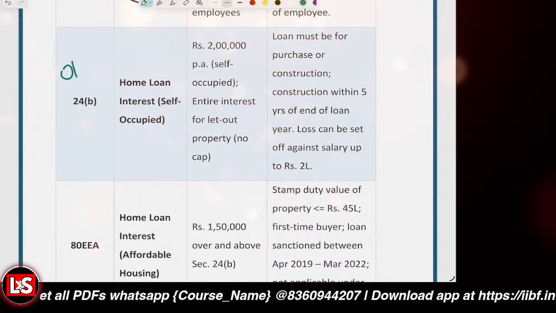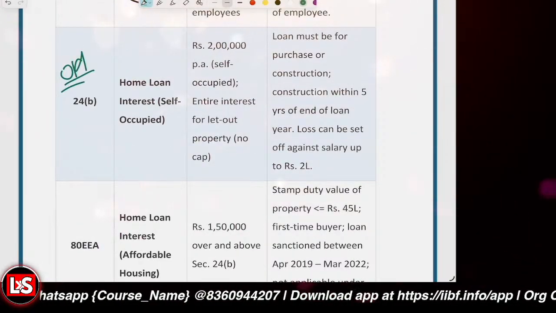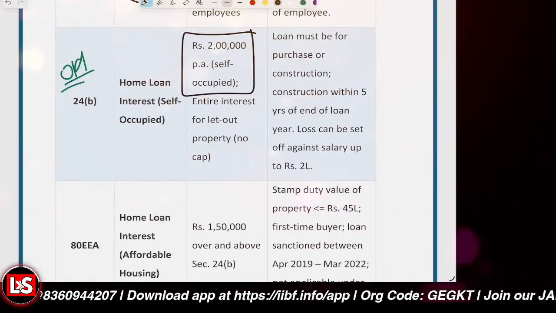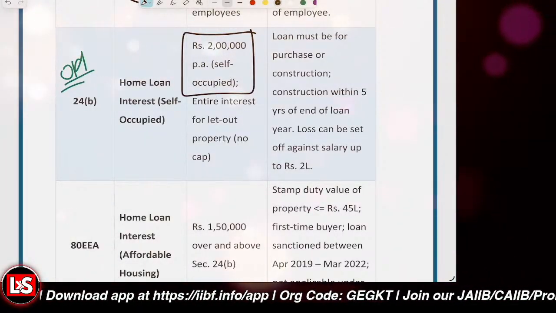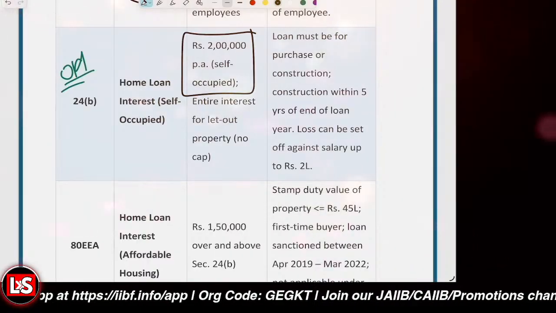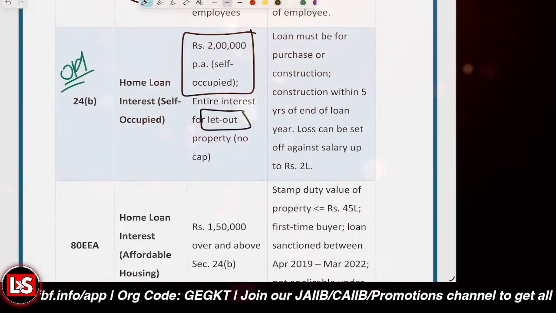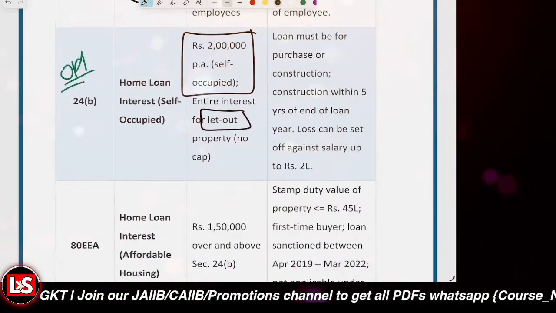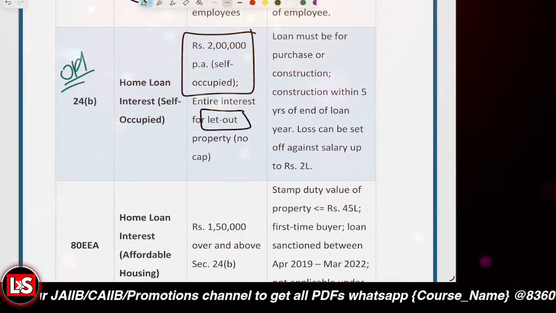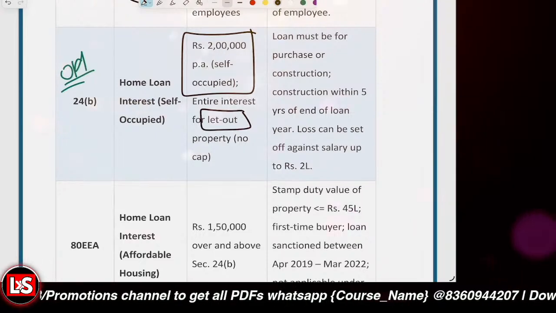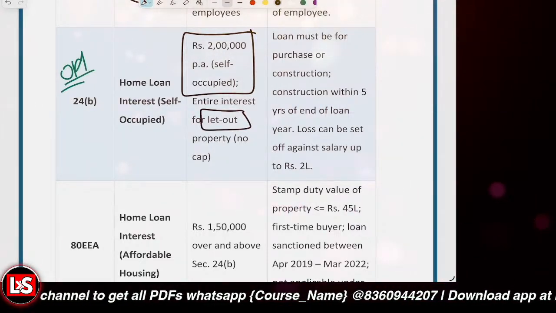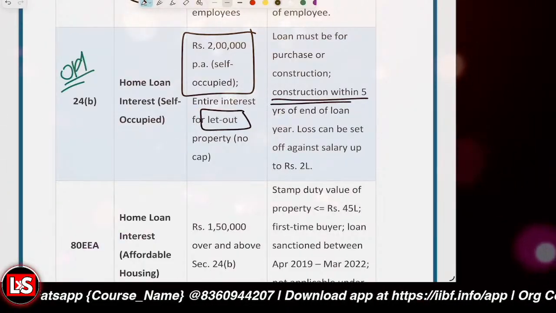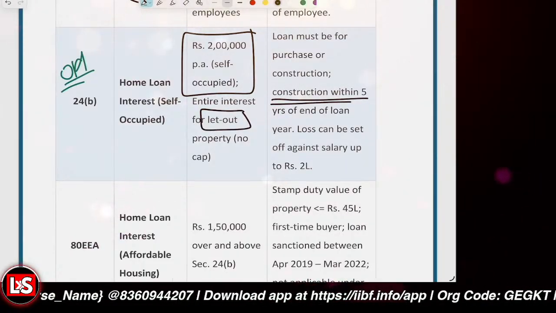Section 24B, again, was available for the old tax regime. If it is self-occupied, the maximum limit was 2 lakh rupees, which can be allowed as deduction under the old tax regime. And further, if the property is a let out property, then there is no cap. The entire interest that will be charged on the home loan, you can get the deduction on it, right? But the condition was that the construction is to be completed within 5 years. That was the condition.